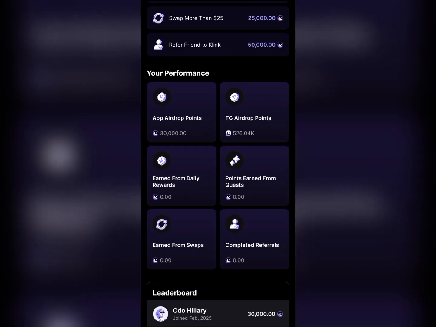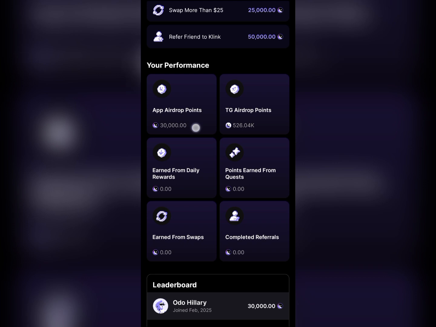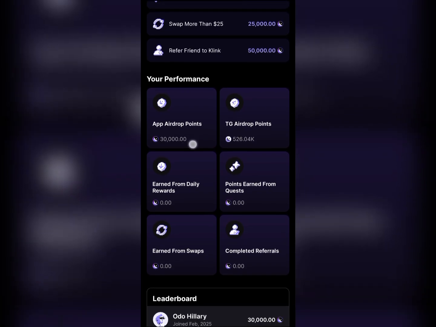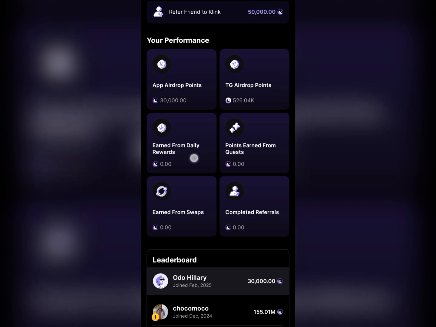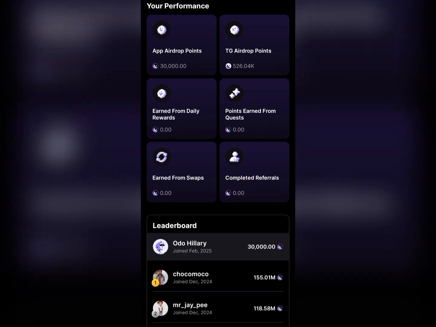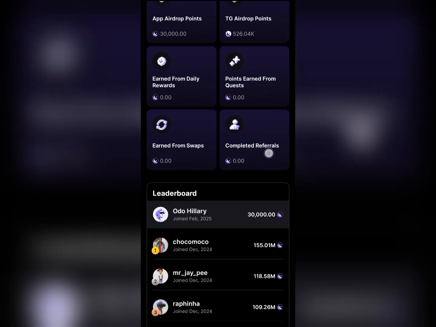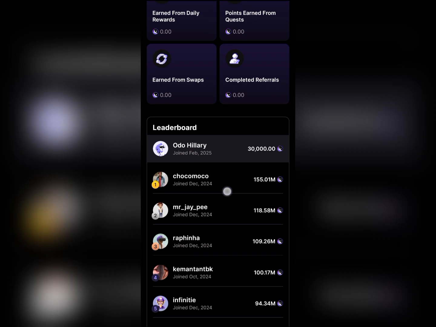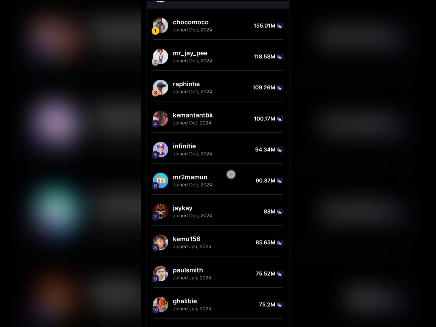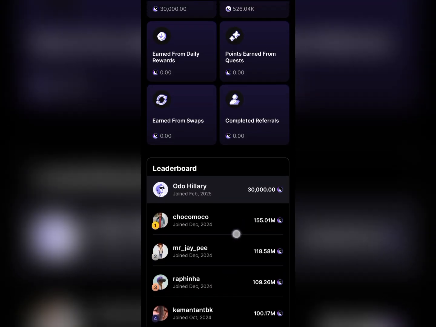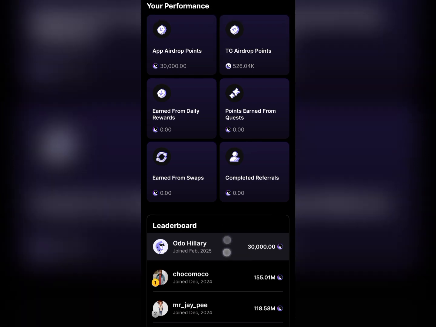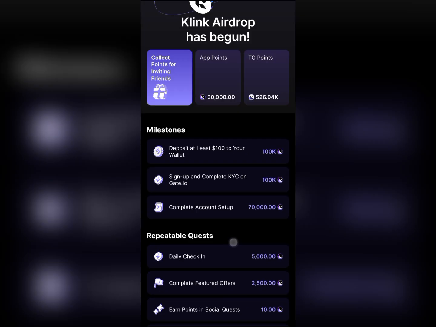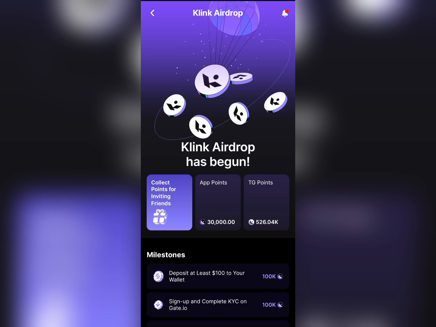Over here as performance, you will see both your airdrop points on the app and the airdrop points on the Telegram page. Then this is what you earn daily. Points earned from quests, then from swaps, and then from completed referrals. This is the leaderboard. This is the board where you get to see where you are currently positioned for this airdrop. So let's go back.